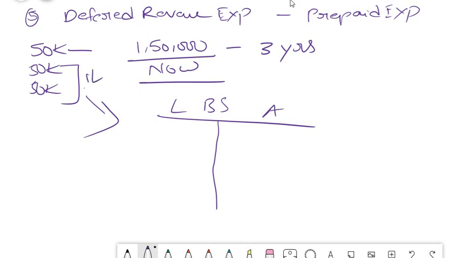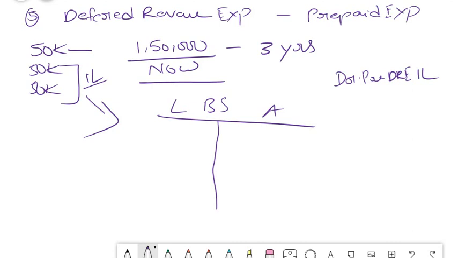Because this 1 lakh is an asset for you, you have to debit your asset account. We will simply create an entry called debit prepaid expenses or deferred revenue expenditure, one and the same, 1 lakh account, friends. So this is the entry that we generally pass for prepaid expenses. Next year, out of this 1 lakh, we will credit this and take it to P&L. Again in the third year, this 50,000 whatever is remaining, that also we will credit and take it to P&L account. So each and every year we have to allocate this, just like how you do for depreciation, we have to do for prepaid expenses also.